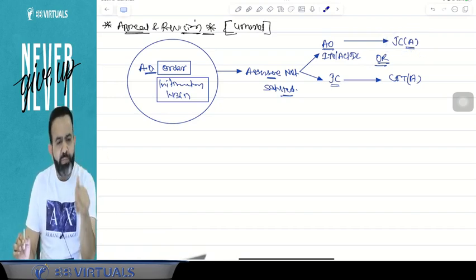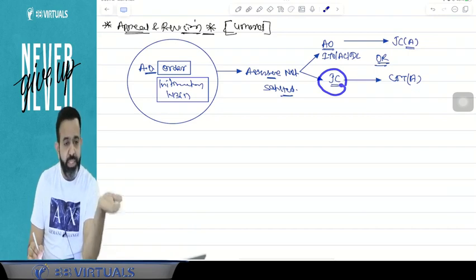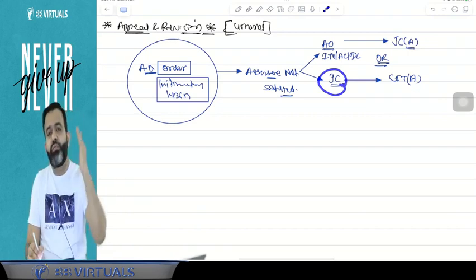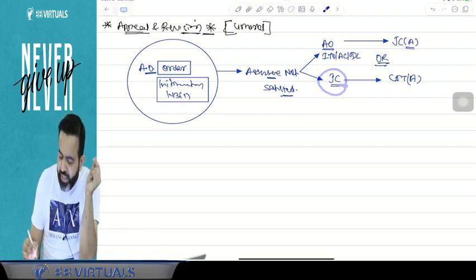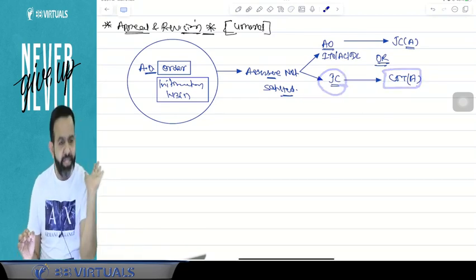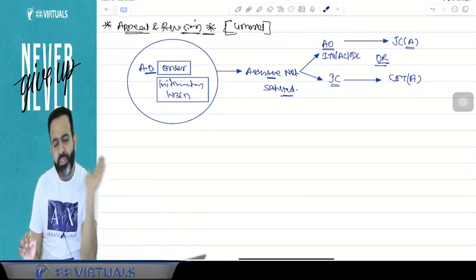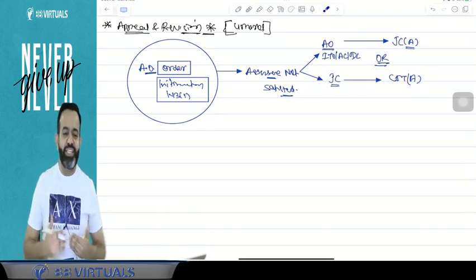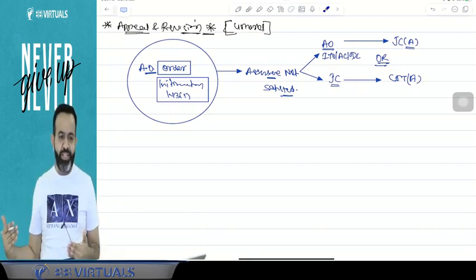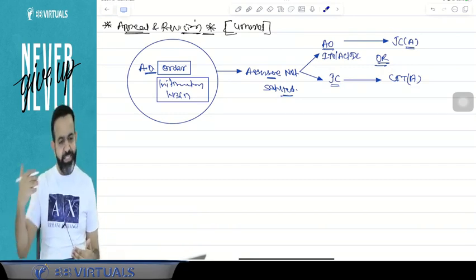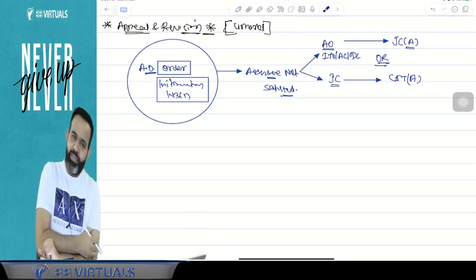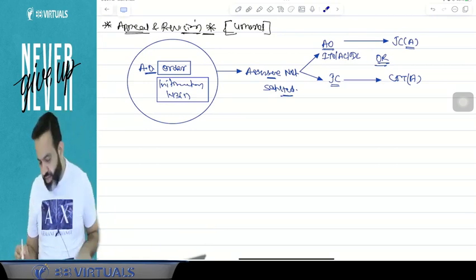And guys, if the order is passed by the assessing officer of the JC level or any officer below, but with the approval of the joint commissioner, then you will file the appeal to the CIT appeal. So now you have to check where you will file the appeal. If your order is passed by ITO, ACDC, then JC appeal. Otherwise, you will file the appeal to the CIT appeal.